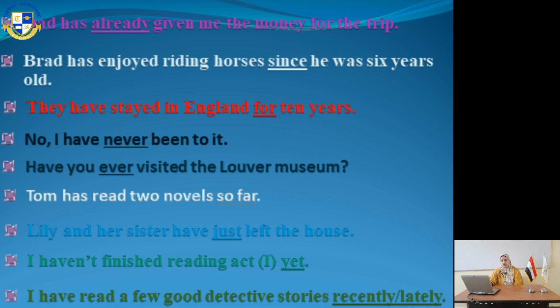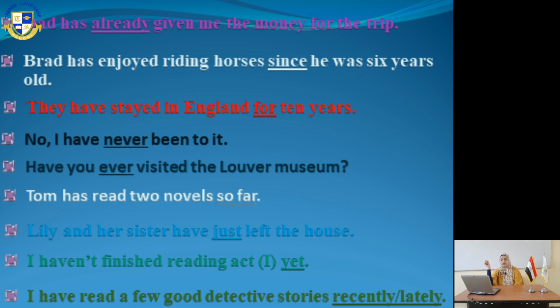As I mentioned before, since here is in the middle; before it we have present perfect simple and after it we have past simple. Take care that was only is a past simple because this is not followed by a verb ing.